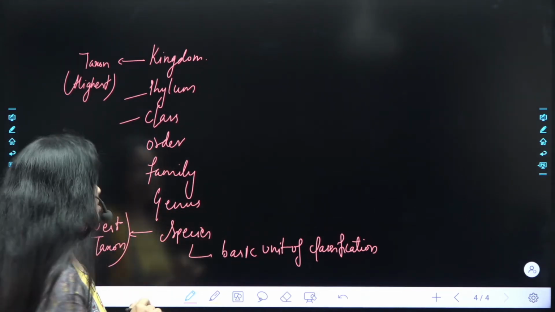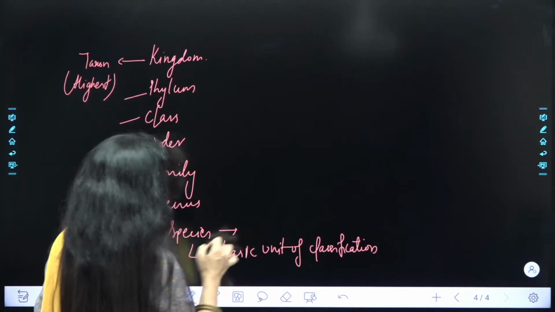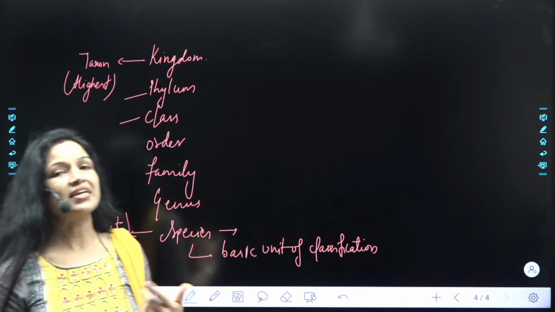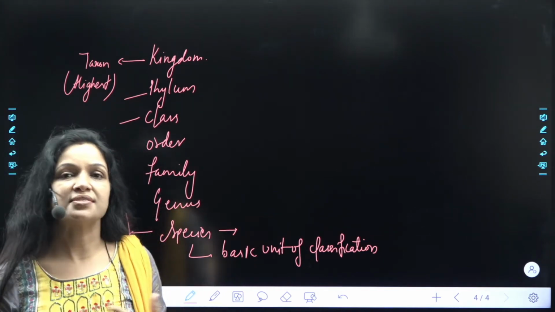ठीक है? Species के लिए हमें एक बात और भी जानना ज़रूरी है, जिस पे question आ भी चुका है और आ भी सकता है, that how do we classify species? What is the basis of species?